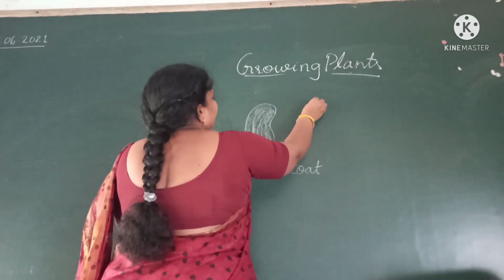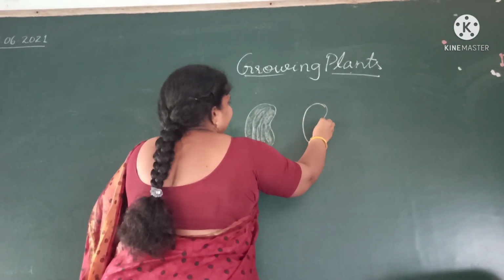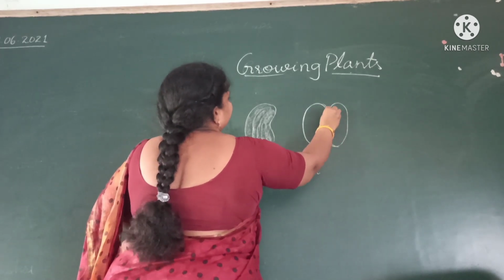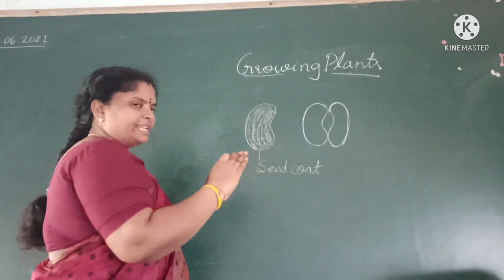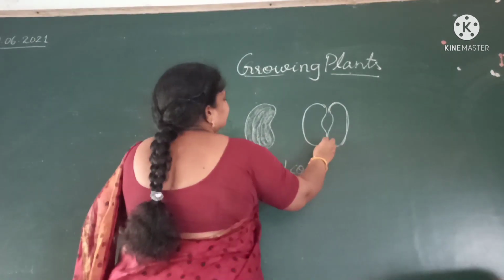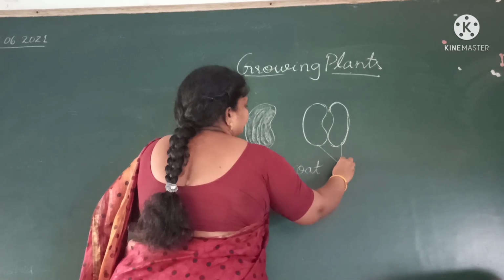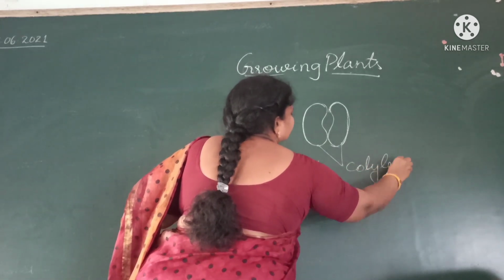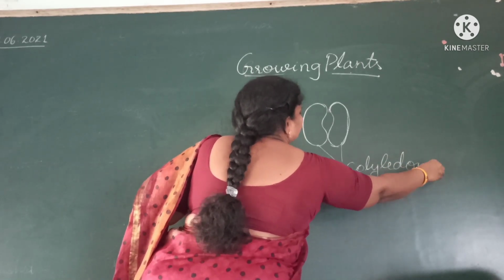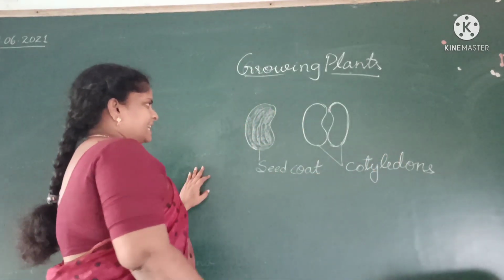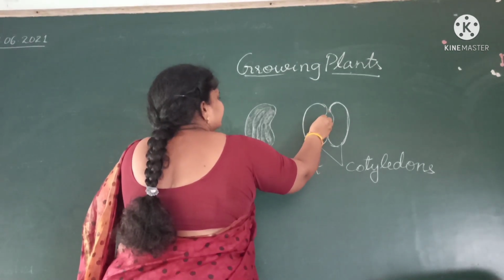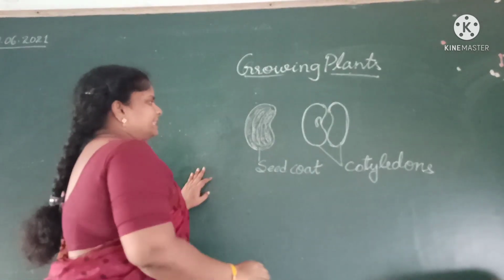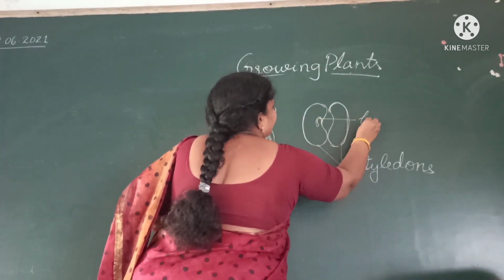Now, if we open the bean seed, we can see two parts here. If we open the bean seed into two parts, these two are called cotyledons. And here you can see a small baby plant.